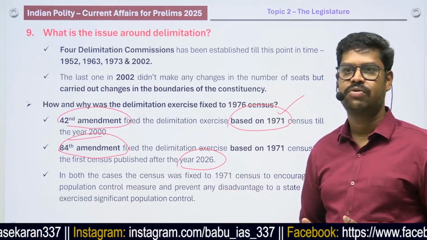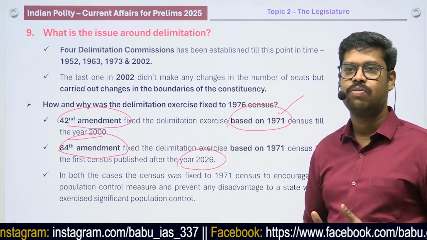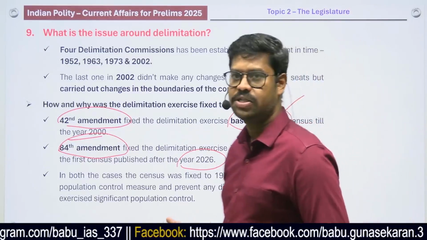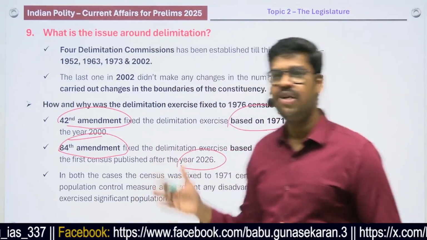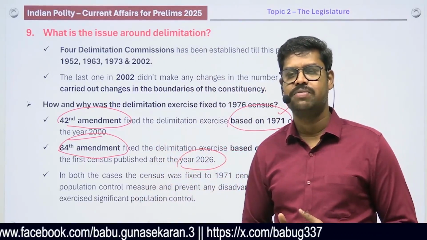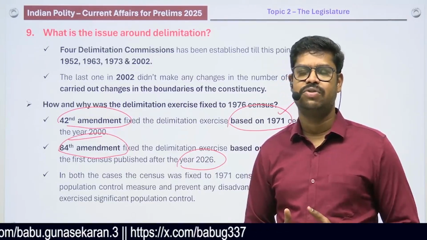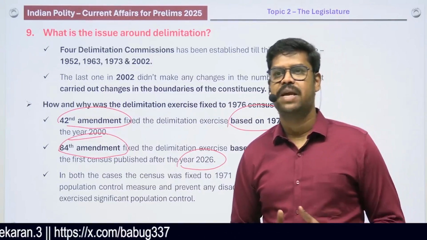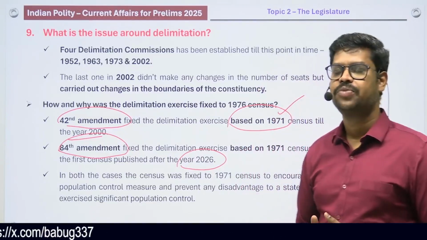It was the 1971 census that was used when it comes to the total number of seats. Therefore, you can understand that after 1976, there was no change in the number of seats when it comes to the Lok Sabha elections, because every time it is based on the 1971 census. So this is primarily what you'll have to keep in your mind.